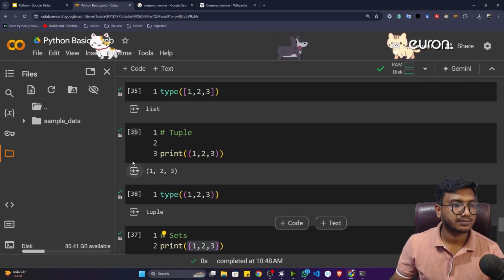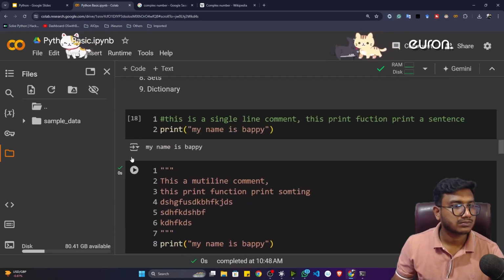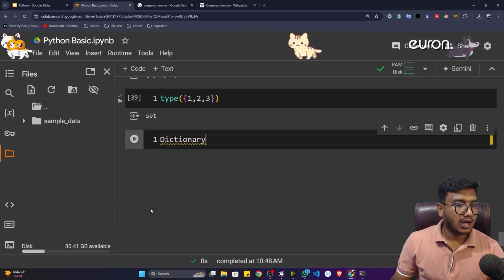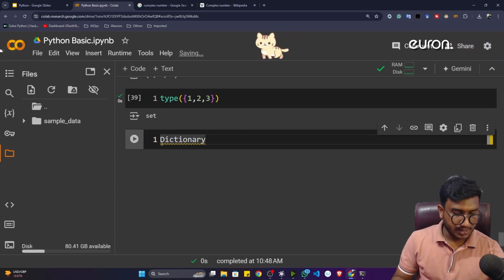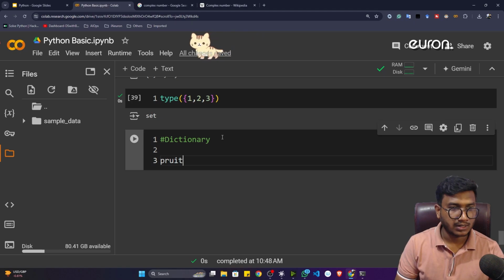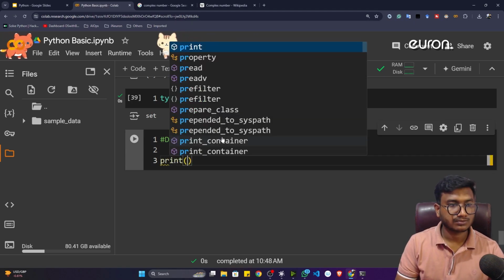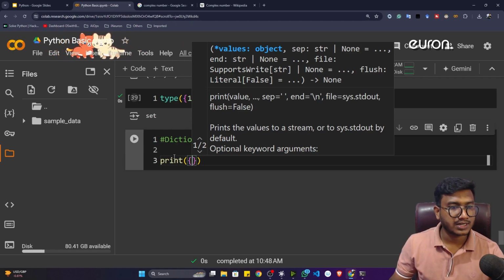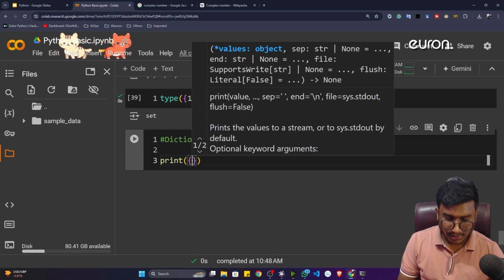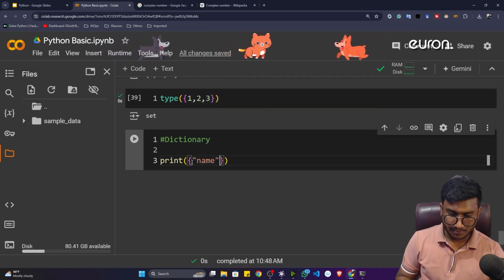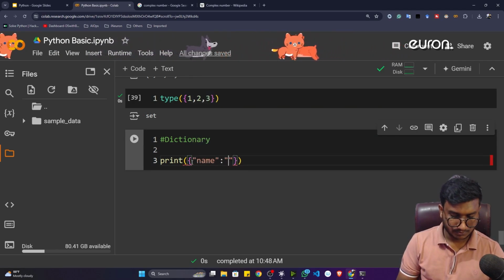Now the last one, I think it was dictionary. So how to mention the dictionary data type? It's just a key value pair. So let's say print. I'll take the same bracket you take for the sets, and inside that you have to write a key value pair. Let's say name. Name is Bappi.